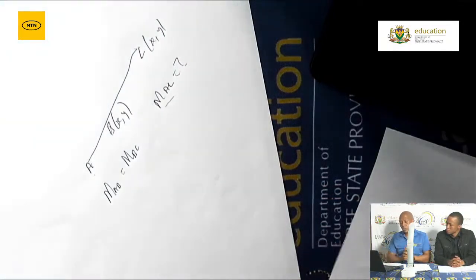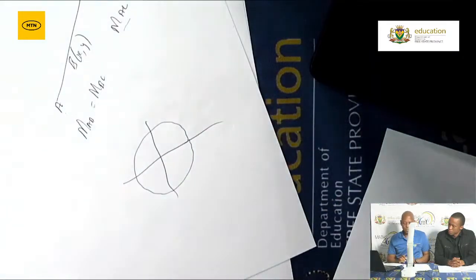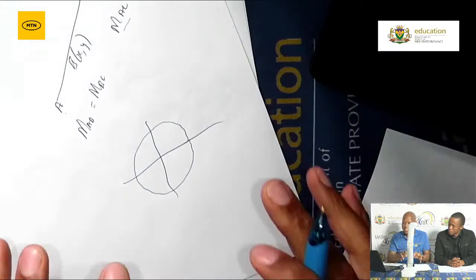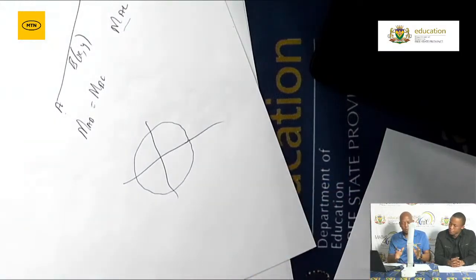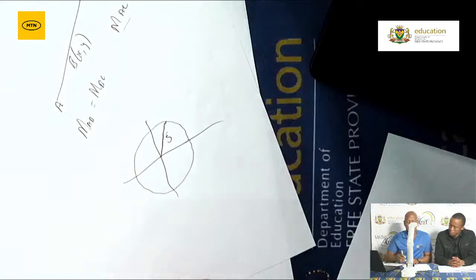Now at grade 12, we have a circle. Under the circle, remember as I indicated earlier, we've got two circles. The first one is the one that is centered at the origin. This is the type of circle that we are referring to. But what is it that I need to know with this circle? The most important question here is to determine the equation of the circle. What do I need to determine the equation of the circle? I only need two things. The first one, I need to make sure that I have the radius.